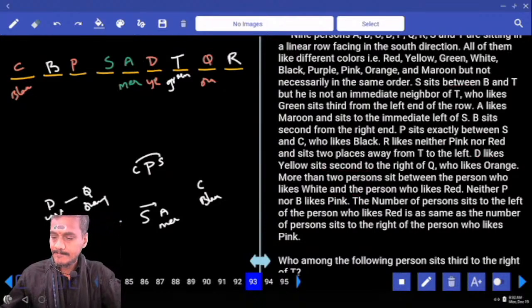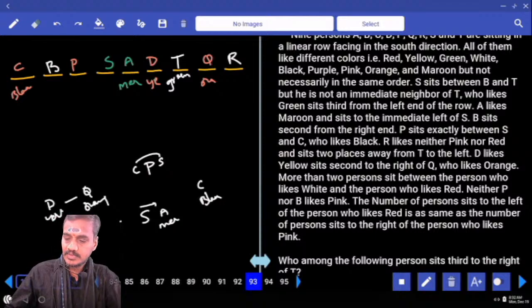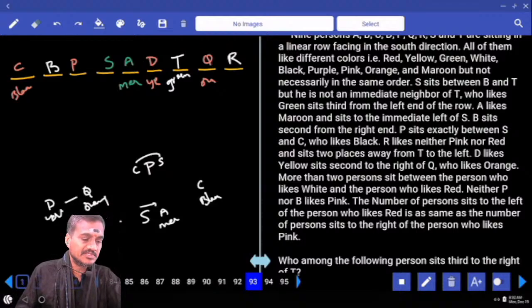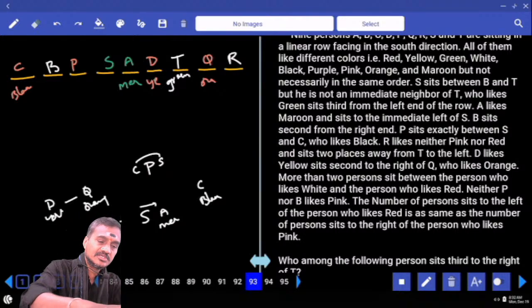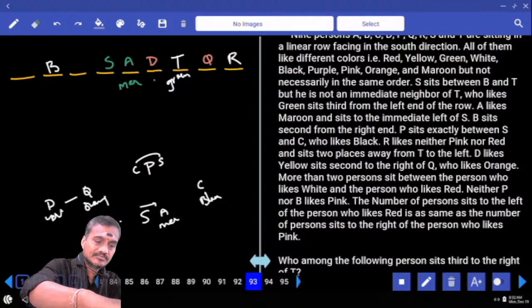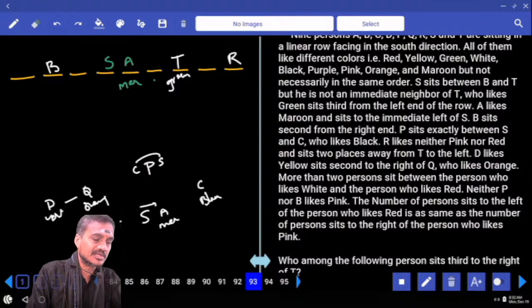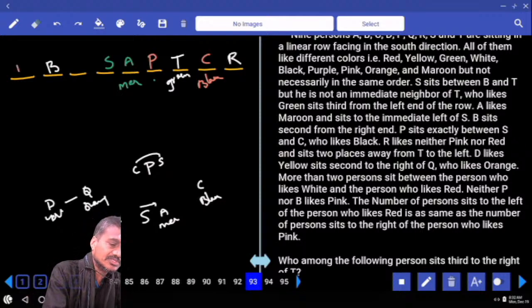Then my next information is P is in between C and S. Now P is in between C and S. Is it possible here? P is in between C and S is not possible. Hence, where should we have this information? P is here, C is here. And C likes black color. Now if C likes black color and D is here, D is yellow, and Q is orange.